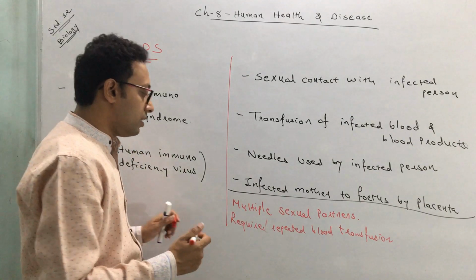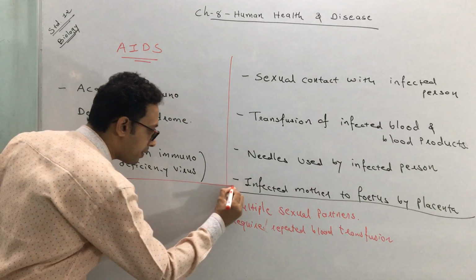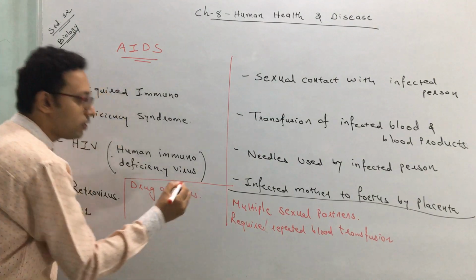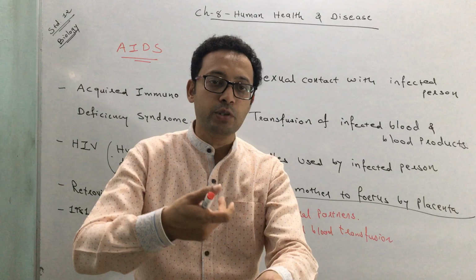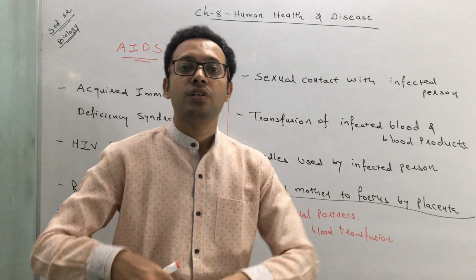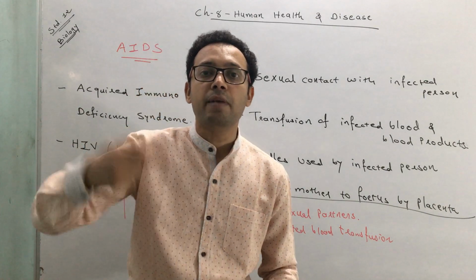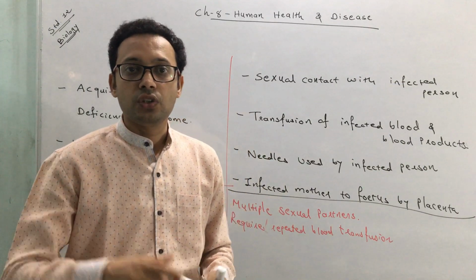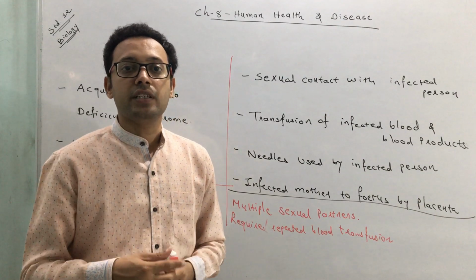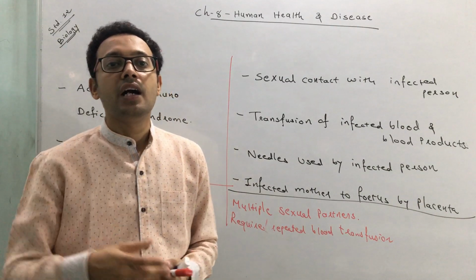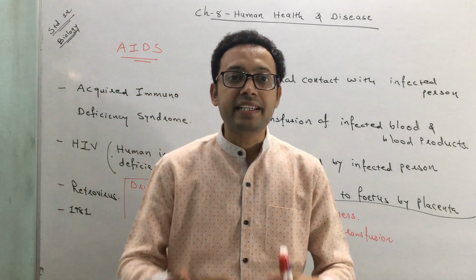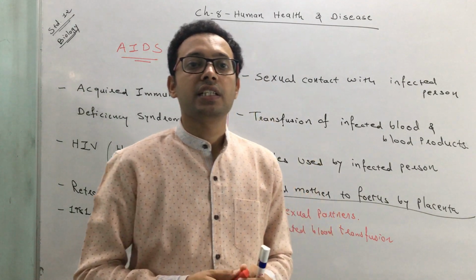Okay, it can also occur in the group of people who are drug abusers. Because the drug abusers, you might have seen in movies, they are taking injections of drugs. They are using needles for the administration of a drug, and the same needle is going to be used by multiple people. So it may happen that the needle may come in contact with an infected person, and then be used by another non-infected person. So these are the cases, drug abusers who are addicted to drugs. In that circumstance, the chances are very high.